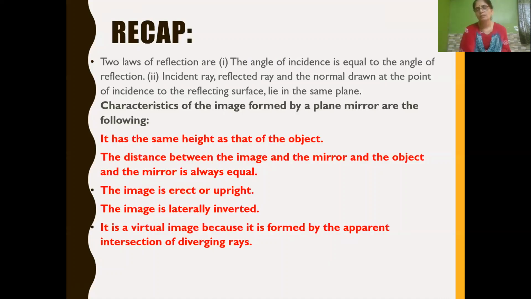Just now we have learned that a virtual image is an image which cannot be obtained on a screen. It is formed by the intersection of diverging rays. That is, if you extend the reflected rays, they appear to meet at one point. This is called the intersection of diverging rays, and so it is called a virtual image. So these are the characteristics of image formed by a plane mirror.